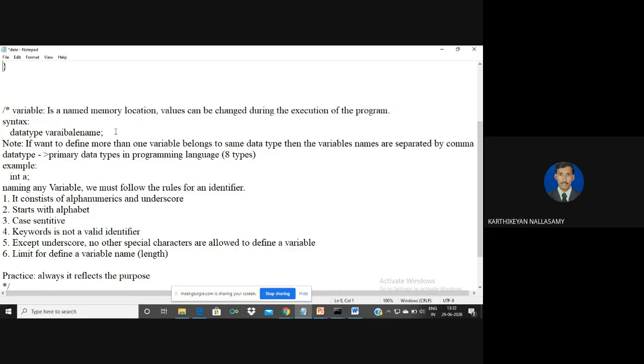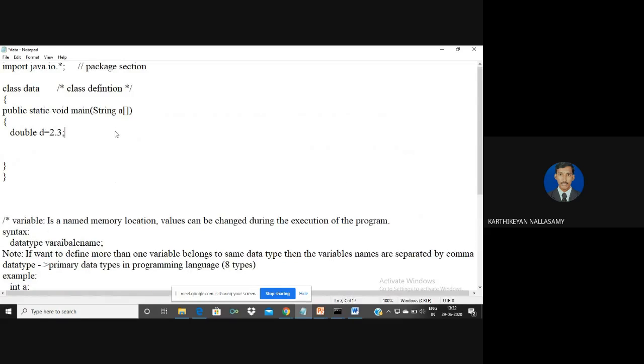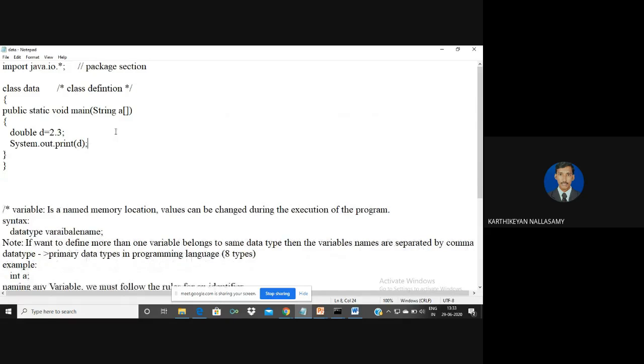So here I am going to define a variable. For example, I am going to say my variable is double. Here we know that in Java, every statement is terminated by a semicolon. So I am going to display the value of this variable using System.out.print, and I am going to give my variable name. So now I am going to compile my program.